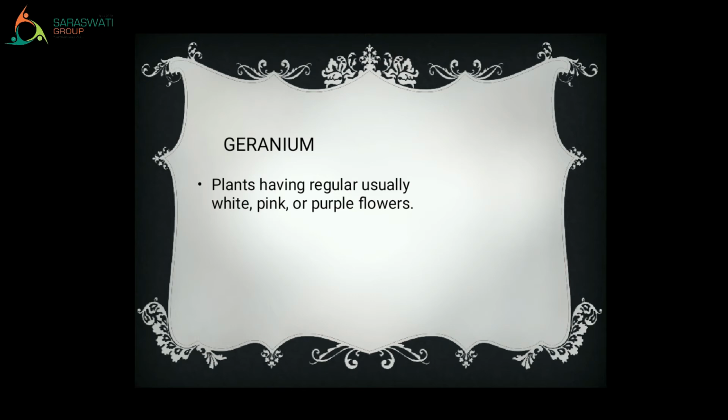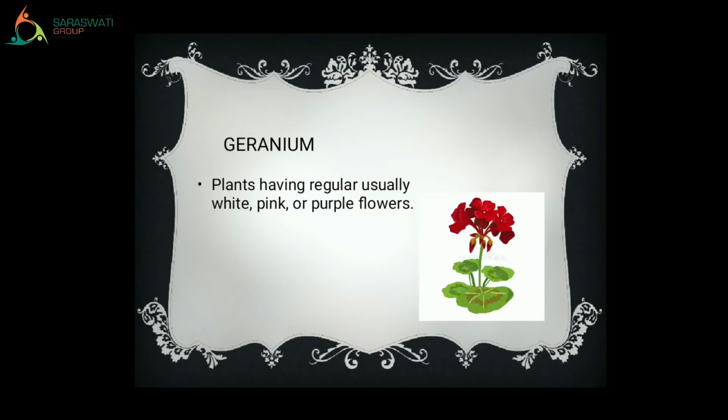It may be white, it may be pink, it may be purple, and sometimes it is red also. See, here the picture is giving us information about geranium. Clear? Shall we move to the next one?